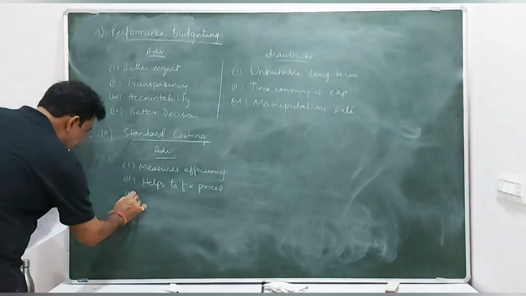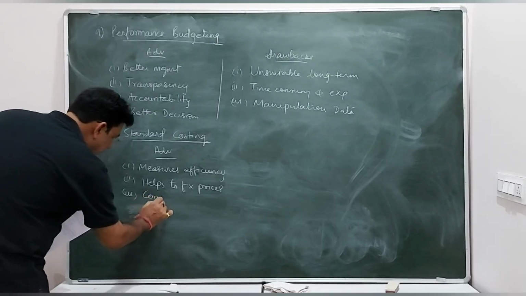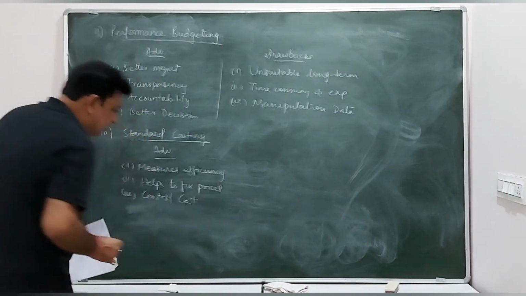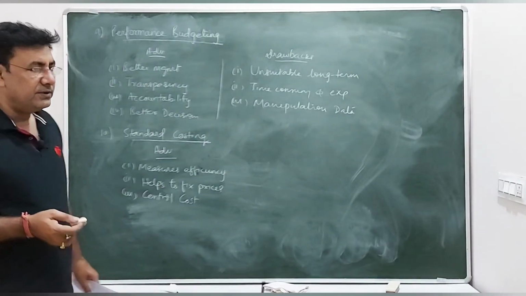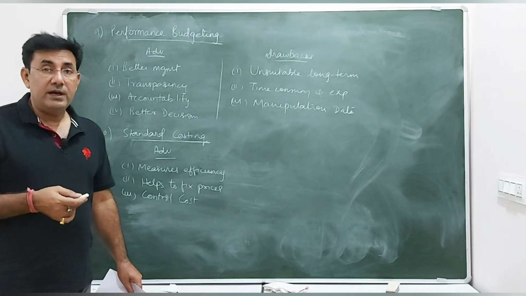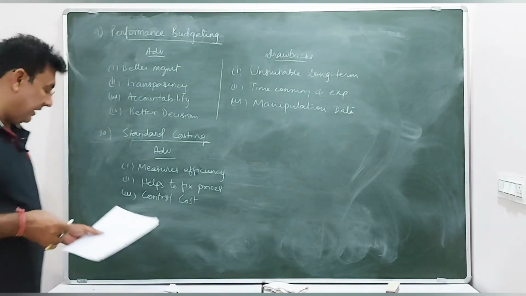And it also helps to control the cost, because we can find out the standards and actuals and the deviations, so we can easily evaluate कि भाई wastages कहाँ पे हो रहे हैं, so accordingly we control that.